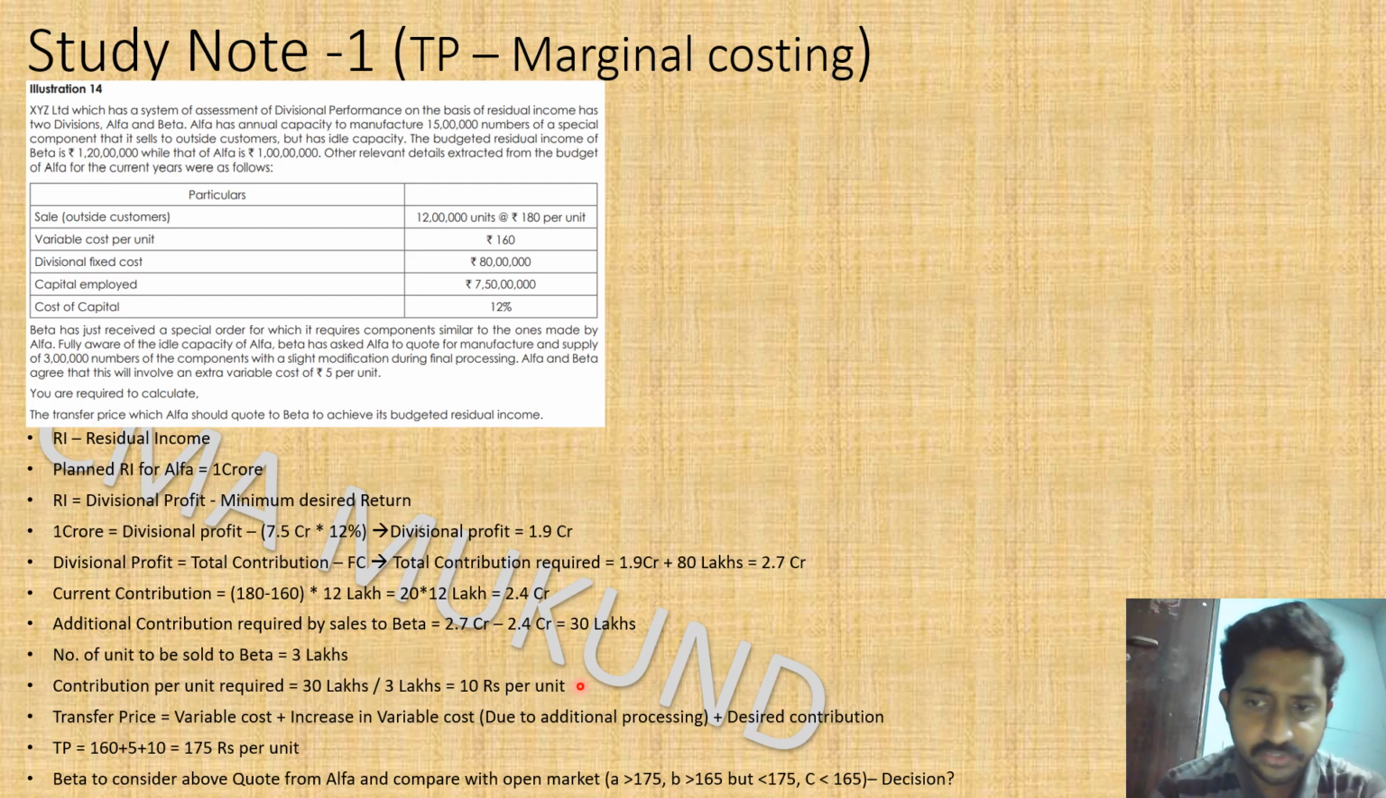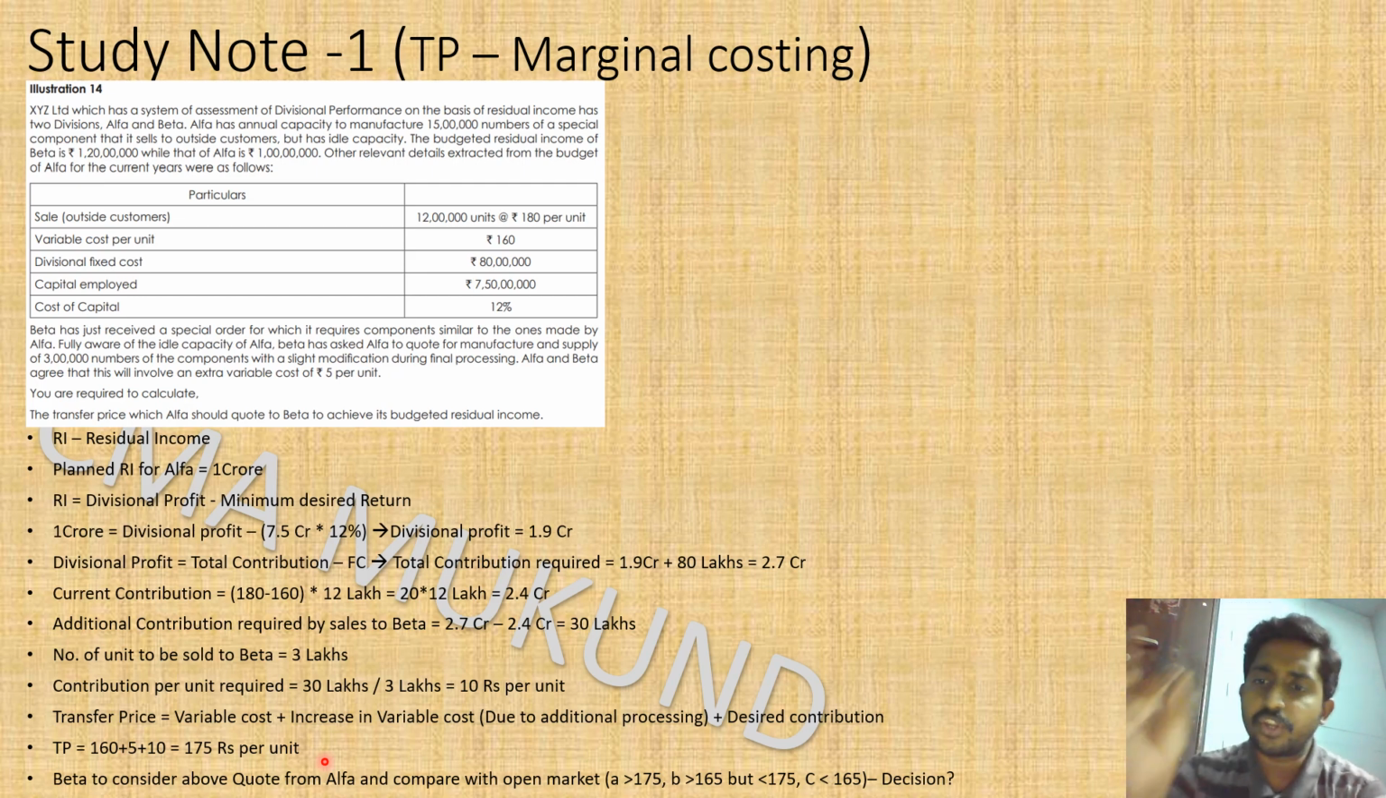Let's proceed to making the transfer price decision. Transfer price is variable cost plus desired contribution. However, beta needs some additional processing to be done on alpha's usual product, and that additional processing will require 5 rupees of extra variable cost, which is also given in the question. So variable cost plus the increase in variable cost plus desired contribution will be the transfer price. Variable cost is given in the question as 160. The additional increase in variable cost is 5 rupees. So 160 plus 5 rupees plus 10 rupees, which is the management's required contribution per unit of 10 rupees. Putting together, the transfer price will be 175.